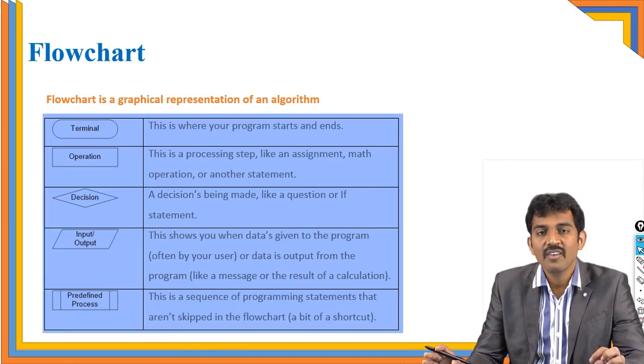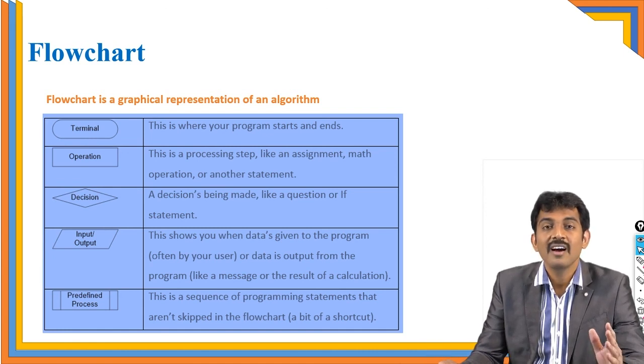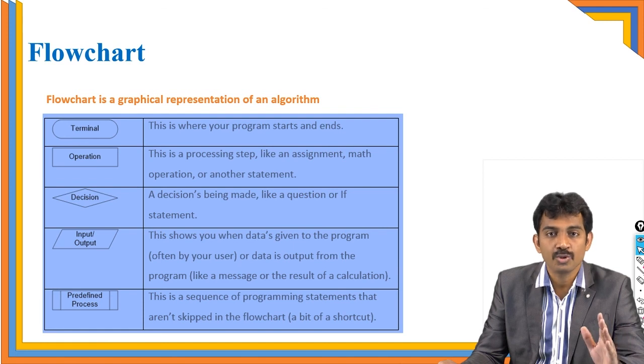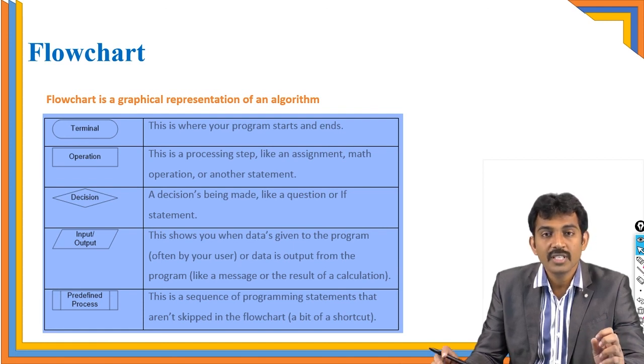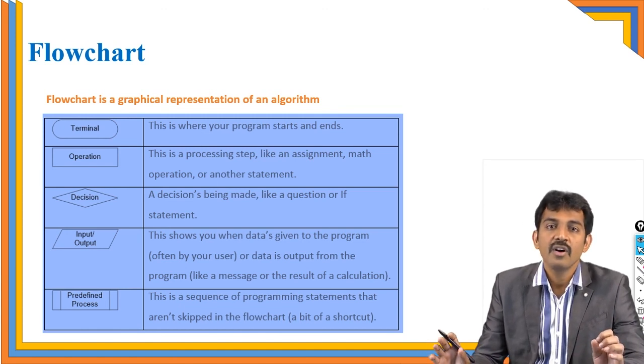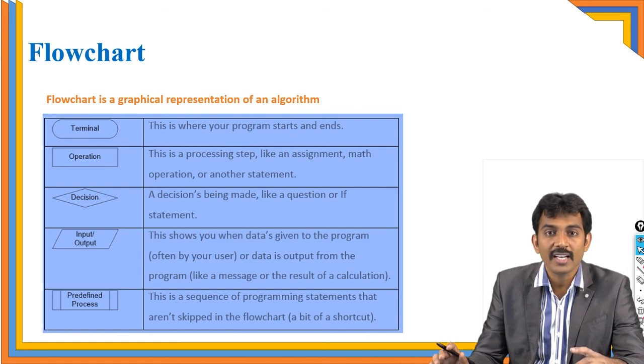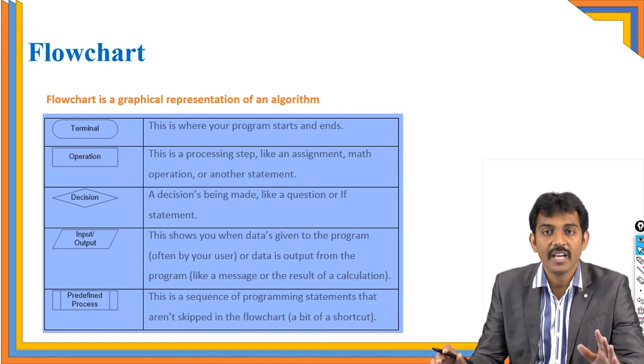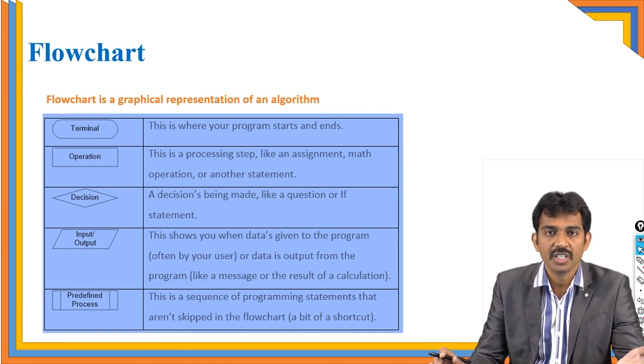See, algorithm and flowchart. An algorithm is a step-by-step process to generate the output, using some steps and following some characteristics. But coming to the flowchart, this is somewhat different when comparing with the algorithm. The flowchart is a diagrammatical representation of an algorithm, a pictorial representation. Here we need to know some symbols.